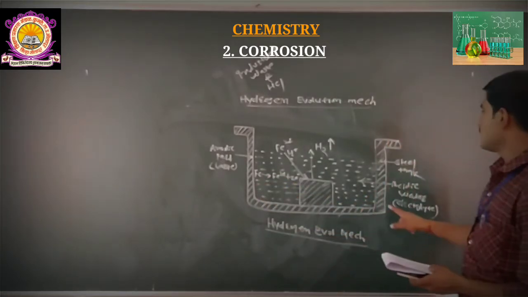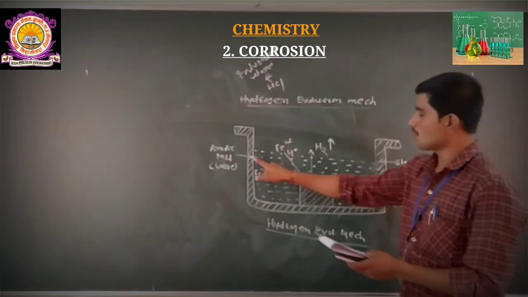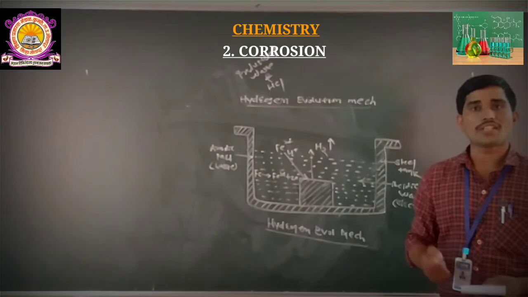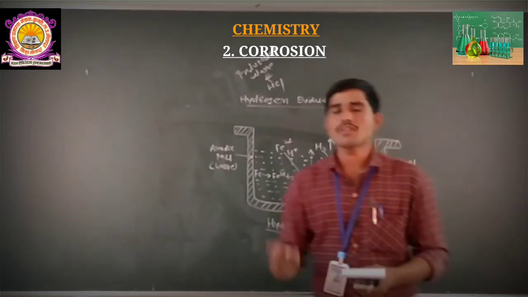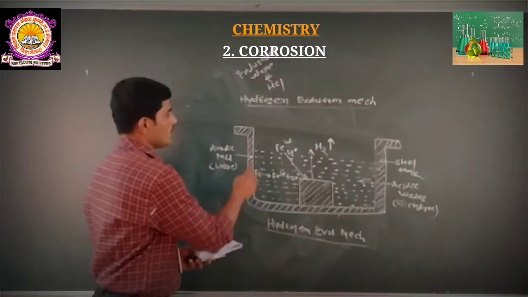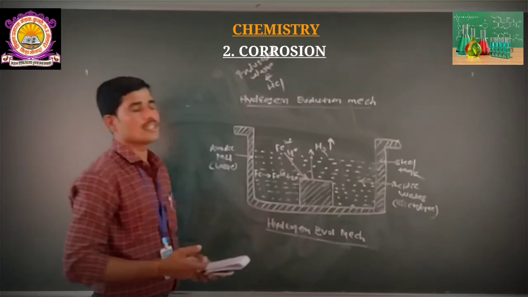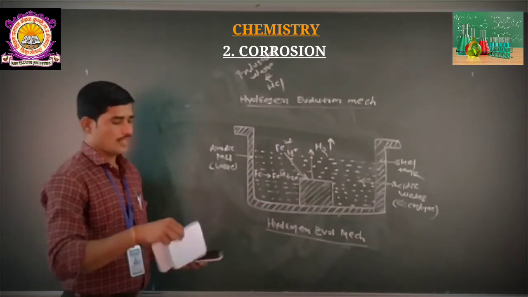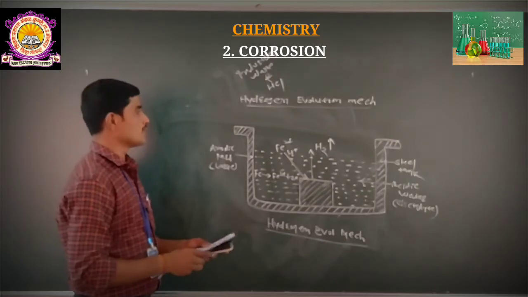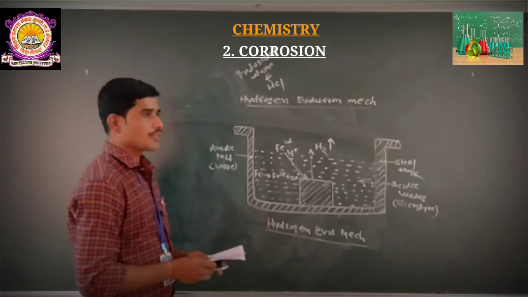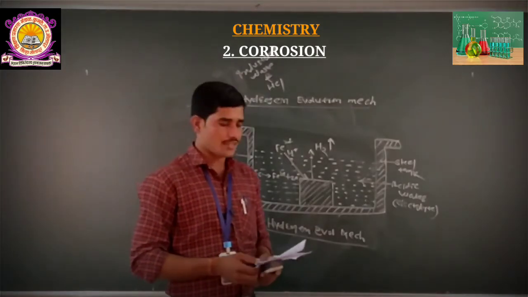It means that this one is the cathode and this one is the anode. In the presence of acid on this steel tank, we get the same concentration. And by using this knowledge, we are going to understand some chemical reactions.